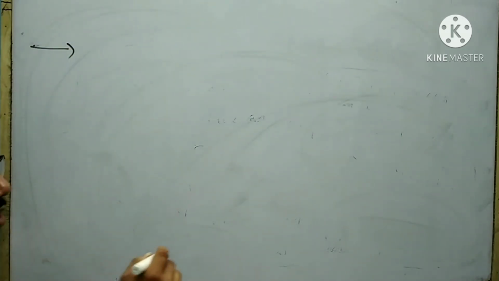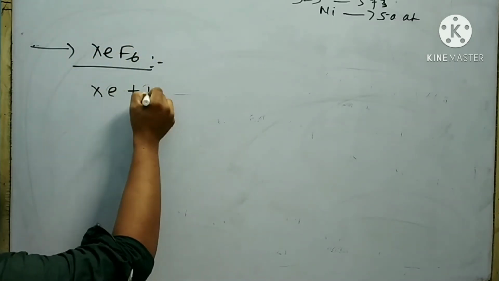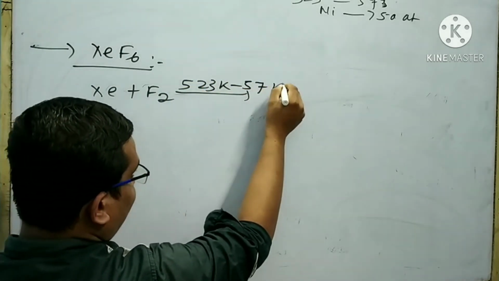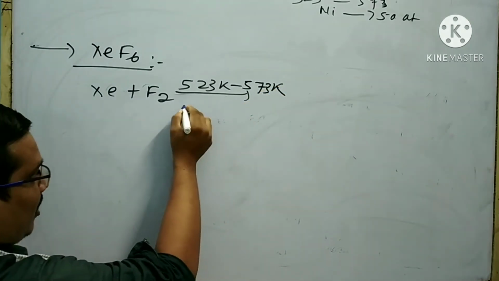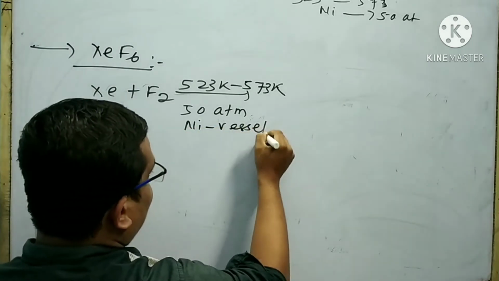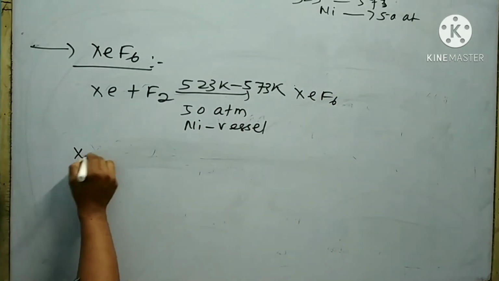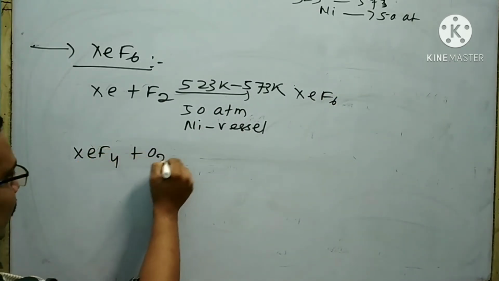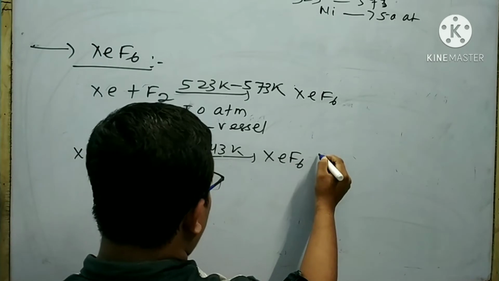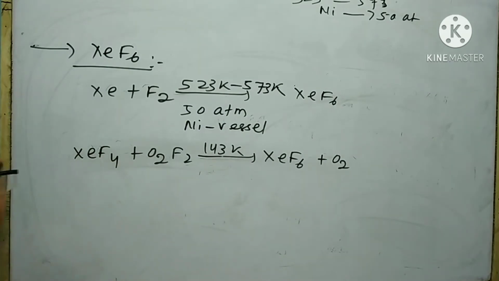The next compound of xenon is xenon hexafluoride. When xenon is treated with fluorine at 523 Kelvin to 573 Kelvin and at a pressure of 50 atm in a nickel vessel, then xenon hexafluoride is formed. When xenon tetrafluoride reacts with O2F2 at 143 Kelvin, then xenon hexafluoride is formed, along with O2 as a byproduct.